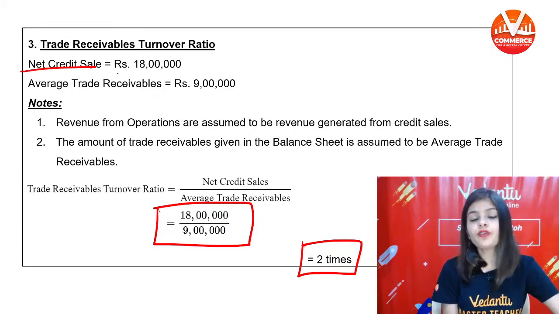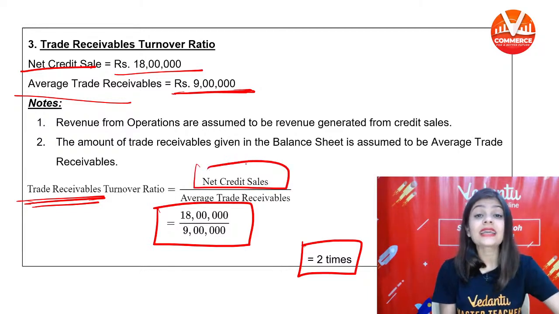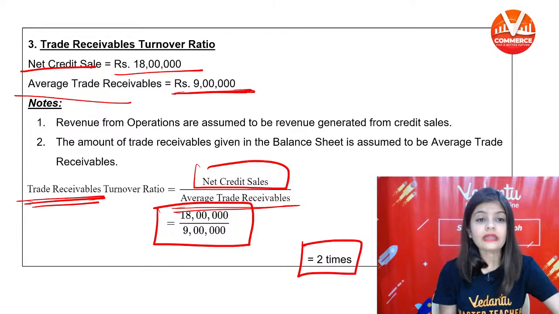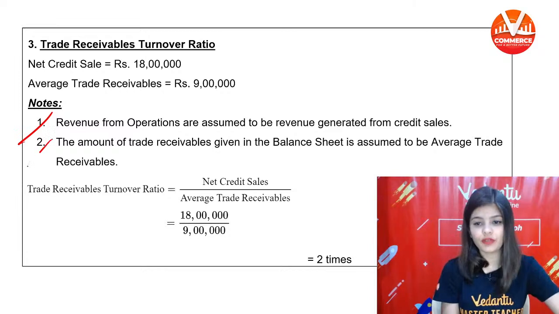So revenue from operation, net credit sale, is 18 lakh. Average trade receivable is 9 lakh. So trade receivable turnover ratio is net credit sales divided by average trade receivable. Now please read these notes carefully.